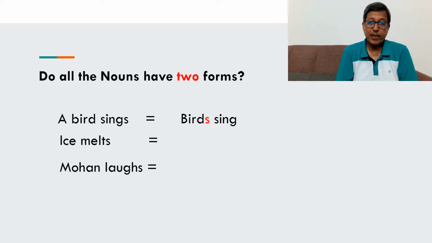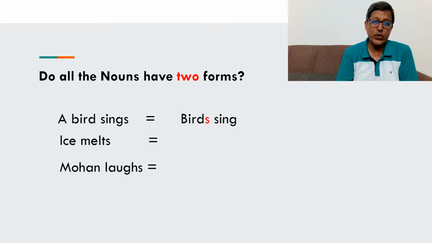Of course, bird can become birds, and there can be a long list of such nouns where S can be added, which can have two forms, with and without S. But what about ice melts? Ice is the noun in this sentence. Can you make it ices? We can't do that. Similarly, we can't do it with Mohan.